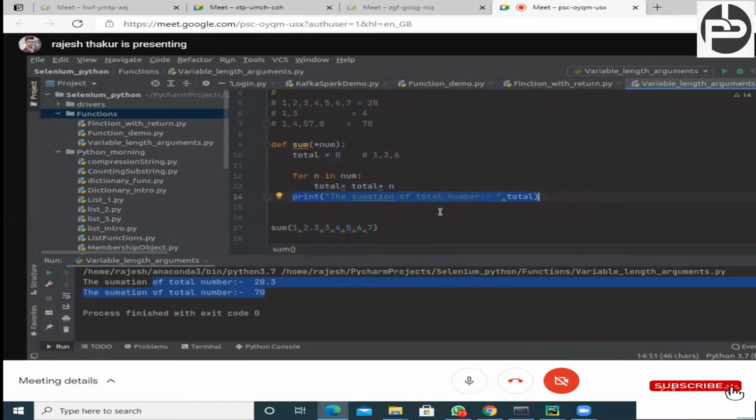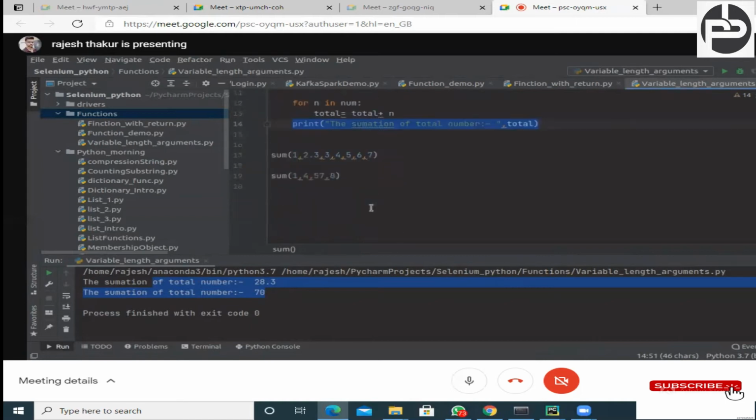Okay, got it. Any doubt so far on this variable length argument? Any doubt? Okay, now my question, now assignment for you. Now you are enough capable. See, try to finish the assignment, boss. I am not getting any of the assignments so far. The previous batch was very nice, they used to come up with some problems. Try to come up with the problems. I will arrange one doubt clearing session. Don't worry about that. If the regular class is not sufficient, then I will try to arrange one doubt clearing session.